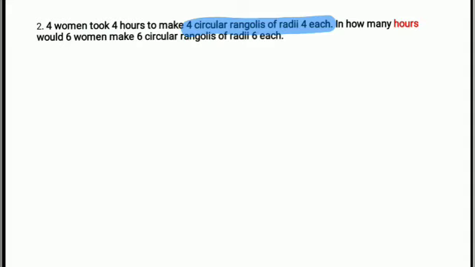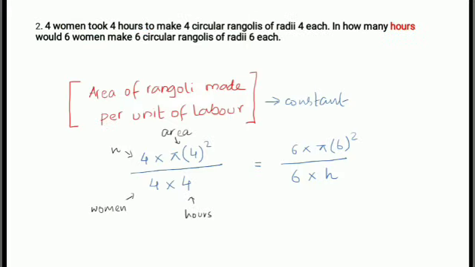In other words, the work that I have to do is 4 circular rangolis of radii 4 each, and the effort which is going into it is 4 women taking 4 hours. So can I safely say that the area of rangoli made per unit of labor will always be constant, right?